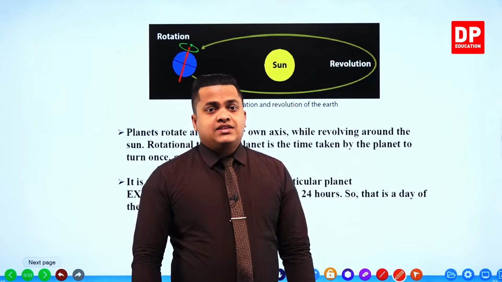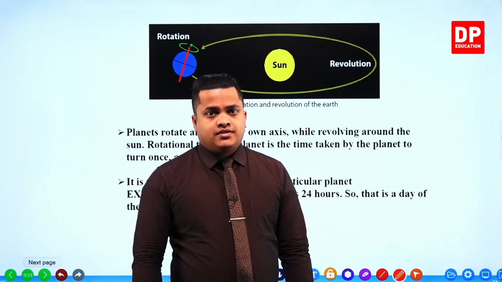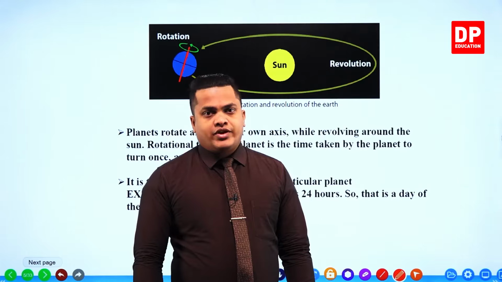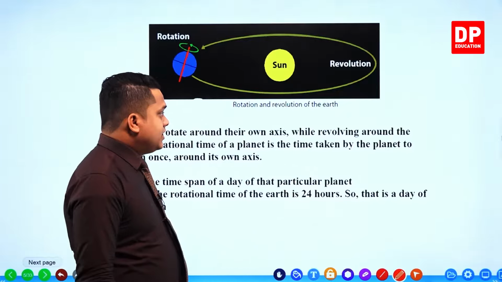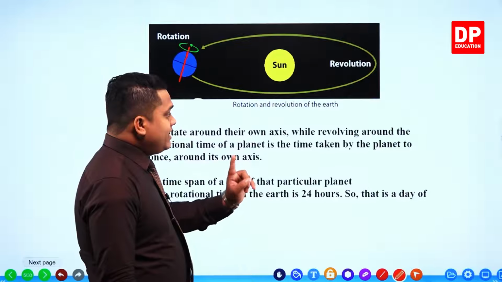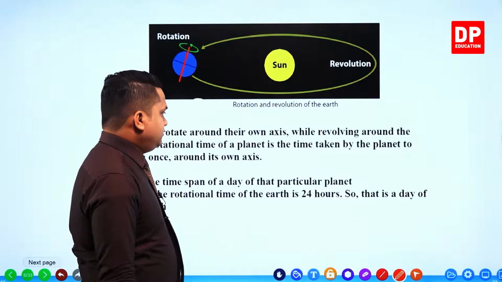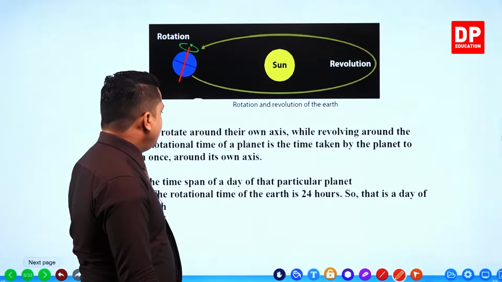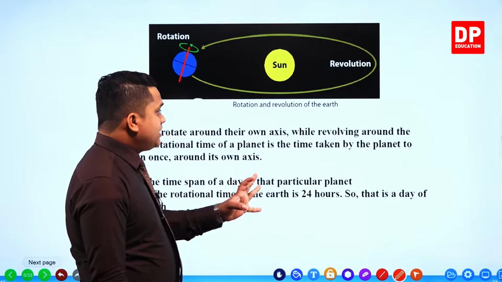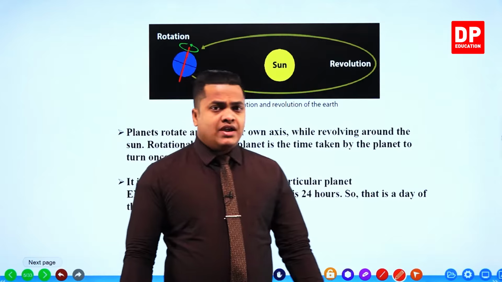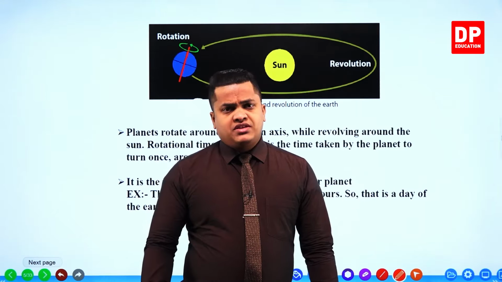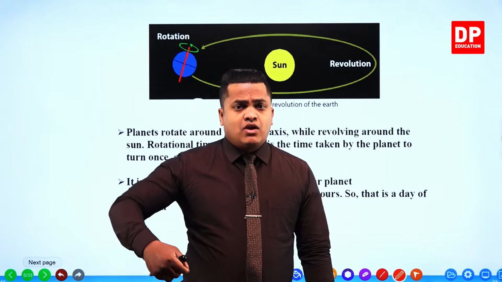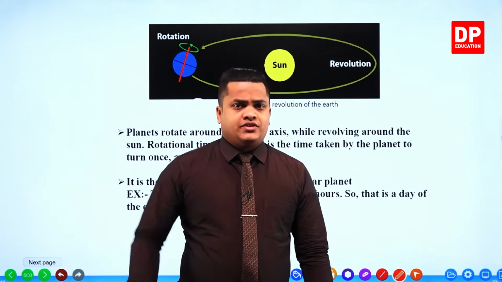So it has a rotational axis. Around a certain axis, it's going to rotate, like in the given figure. So over here you can observe it. While revolving around the sun, what do you mean by revolving then? Revolution means, my dear children, rotating around a certain object.